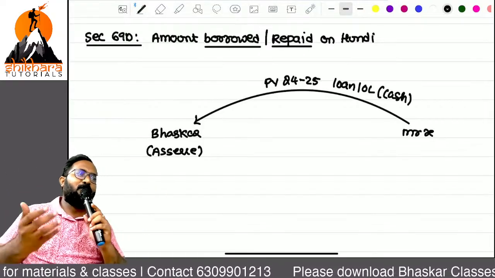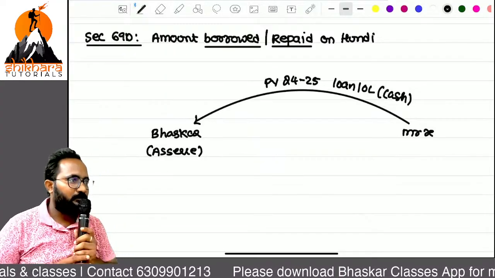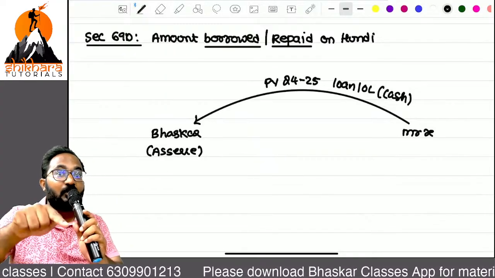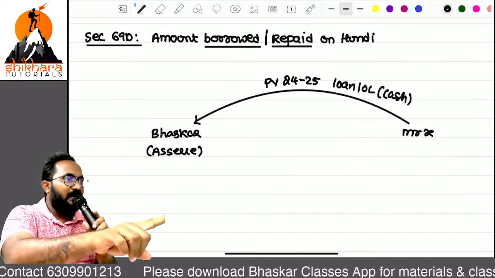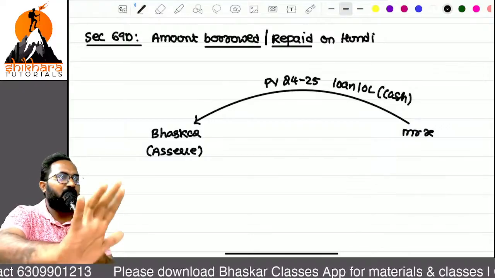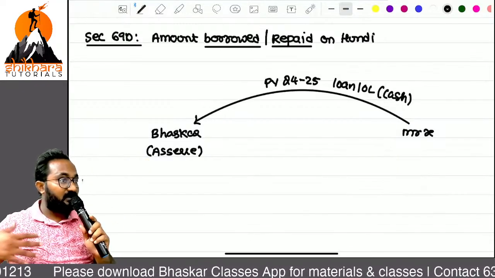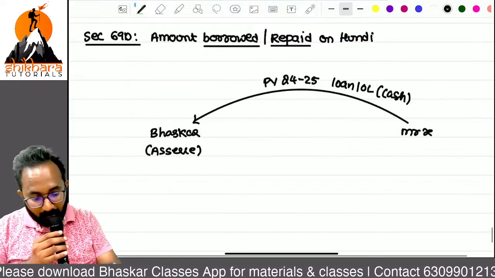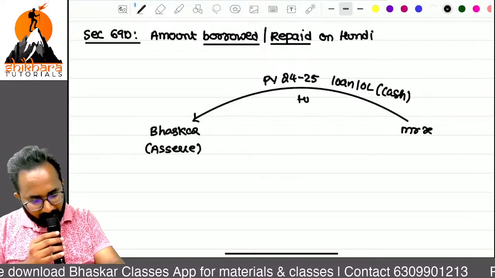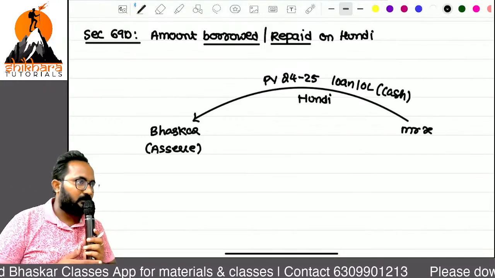No. I don't know whether I am taking the loan or whether he is giving the loan, no one can prove. If it is done in account payee cheque, that's okay. In a bank account it is transferred, that's okay. We can't say it is undisclosed. But now I am taking the loan from this fellow in the form of cash, on what basis? Hundi. Nothing but one note we have written, which is not in existence also.